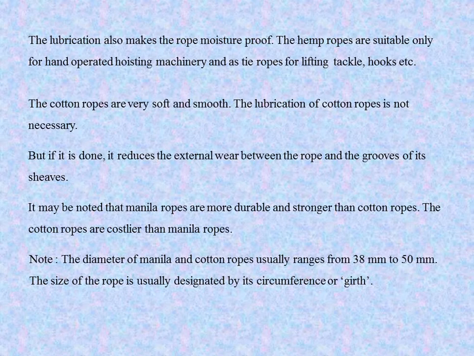One important note is that the diameter of manila and cotton rope usually ranges from 38 mm to 50 mm. The size of rope is usually designated by its circumference or girth.